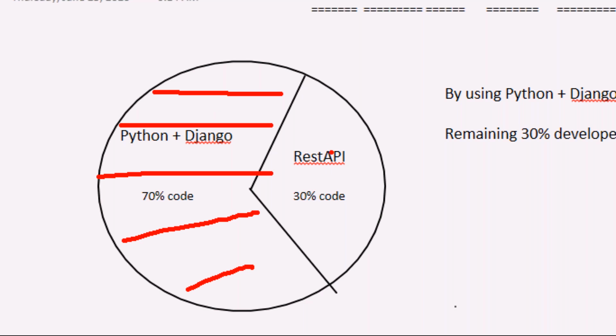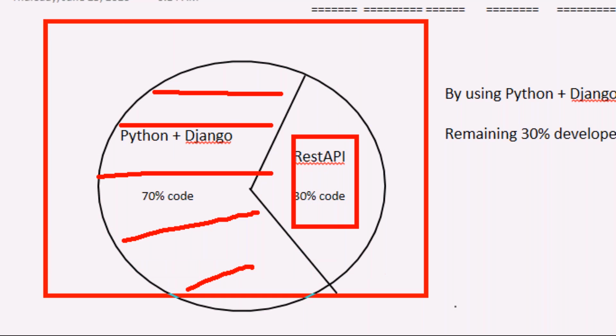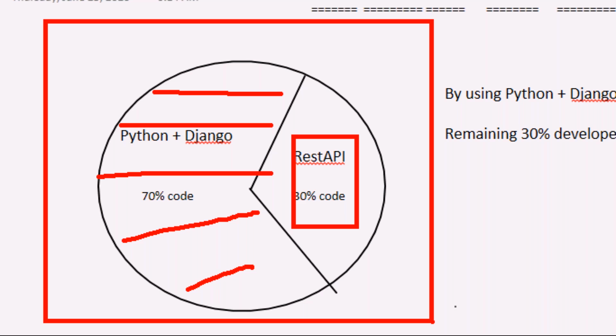This is a small piece; by using the REST API you are going to develop the remaining 30%. Then only is this our good product, with the total 100% product completed. Are you getting this? Then we can deliver this product to the public at the live stage. Until we add this REST API to the existing Django project, we are not going to deliver this product to the public. Remember this point, sir. Are you understanding, sir?